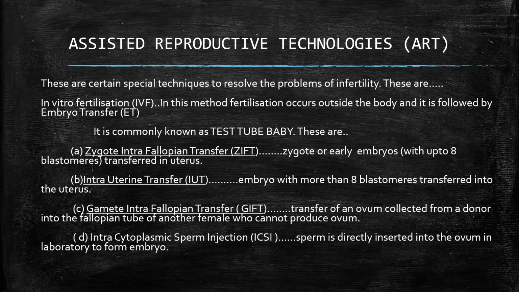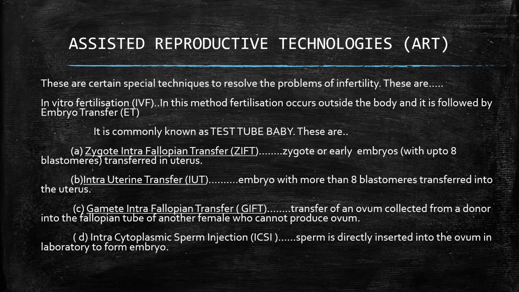The third method is the GIFT, that is the gamete intrafallopian transfer. An ovum collected from a donor is transferred into the fallopian tube of another female who cannot produce ovum. Let us suppose the female is unable to produce ovum. Then one ovum is placed inside the fallopian tube. And when the sperm reaches the fallopian tube, the ovum is already waiting there for fertilization. This is called the gamete intrafallopian transfer, that is the GIFT.